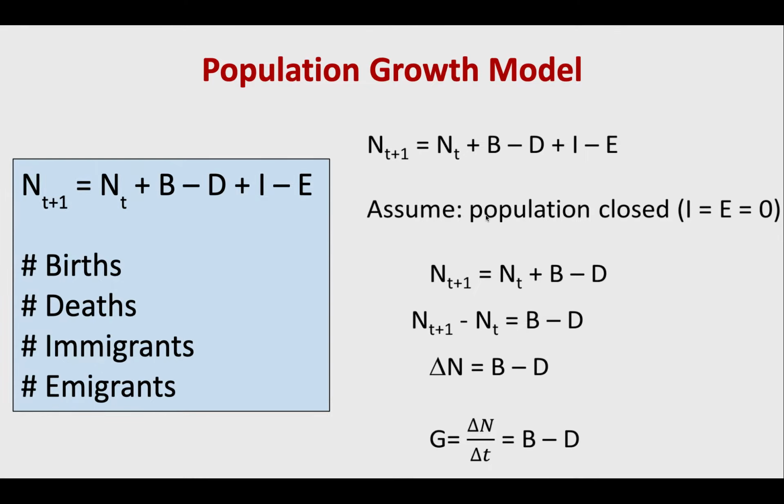So immigration equals emigration. We can kind of zero those out and focus only on births and deaths. All right, so we can kind of simplify this to be the change in individuals over the change of time equals the births minus the deaths. All right, so that's kind of a very simplistic population growth model.